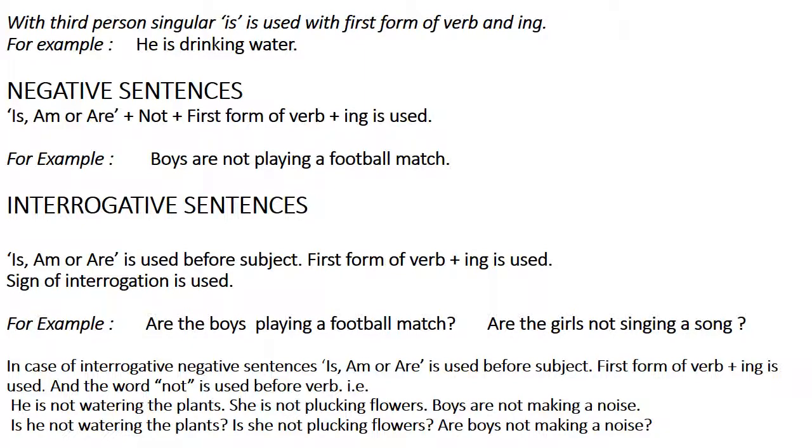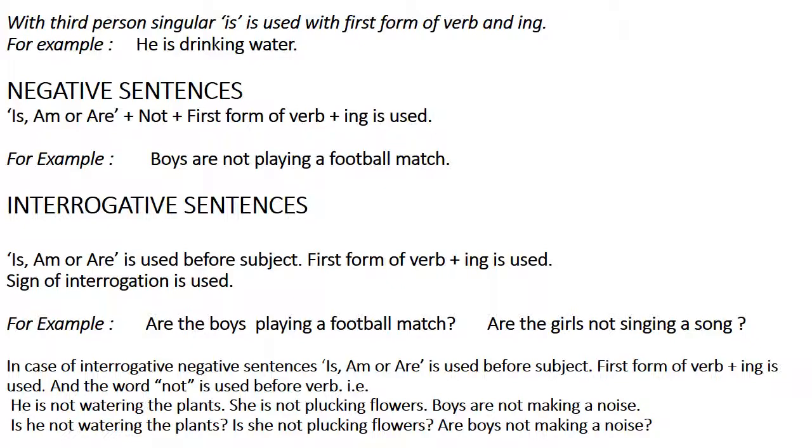Interrogative sentences: is, am, or are is used before the subject. The first form of verb plus ing is used. The sign of interrogation is used at the end of the sentence. For example, are the boys playing a football match? Are the girls not singing a song? Is he not singing a song?